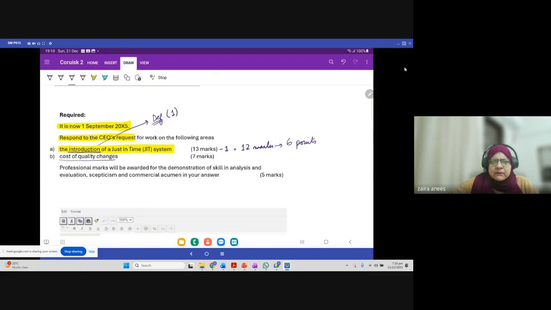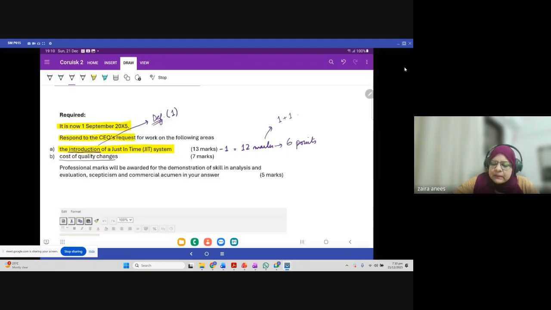12 marks means that you have to cover at least 6 points. What do I mean by this? Because each point will have 2 marks. So basically, 1 mark is generally for the identification of the point, at what point you are covering. Let's suppose we are talking about a problem. So what sort of problems have you identified?